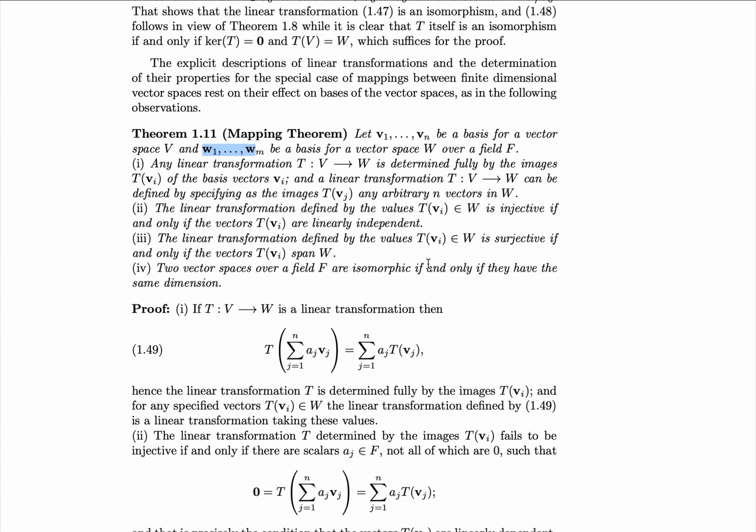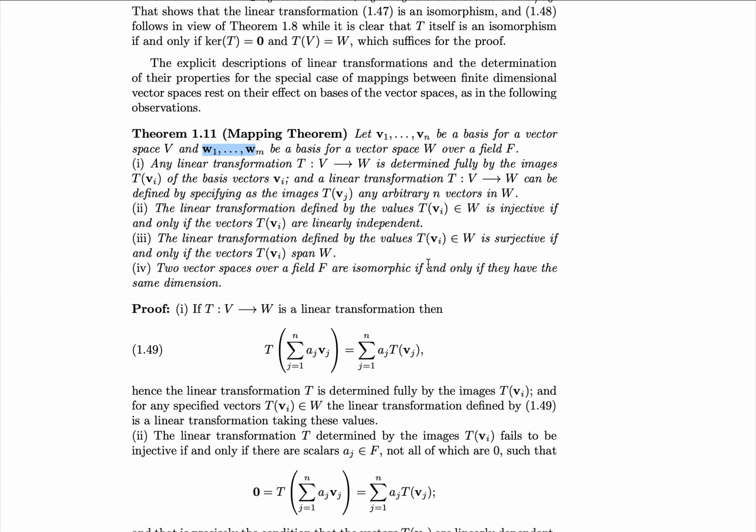Next, we're going to show that the linear transformation defined by the values T of vi is injective if and only if the vectors vi are linearly independent. And then we'll show that the linear transformation defined by the values T of vi is surjective if and only if the vectors T of vi span all of W. And finally, we show that two vector spaces over field F are isomorphic if and only if they have the same dimension. That's a lot of things to prove, so we're going to prove it in parts.